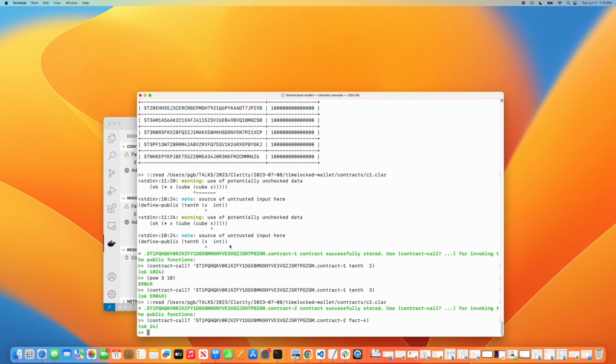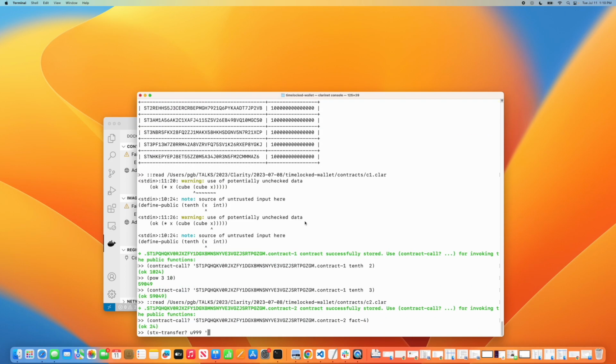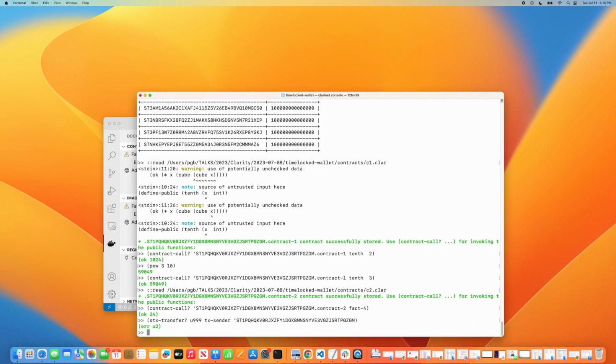So I can go stx transfer, I'll say U99999. Actually, I should probably transfer it from myself into that one. So I will transfer it from tx sender to this particular place in here. Okay, oops, so let's see what I did wrong here. TX sender.